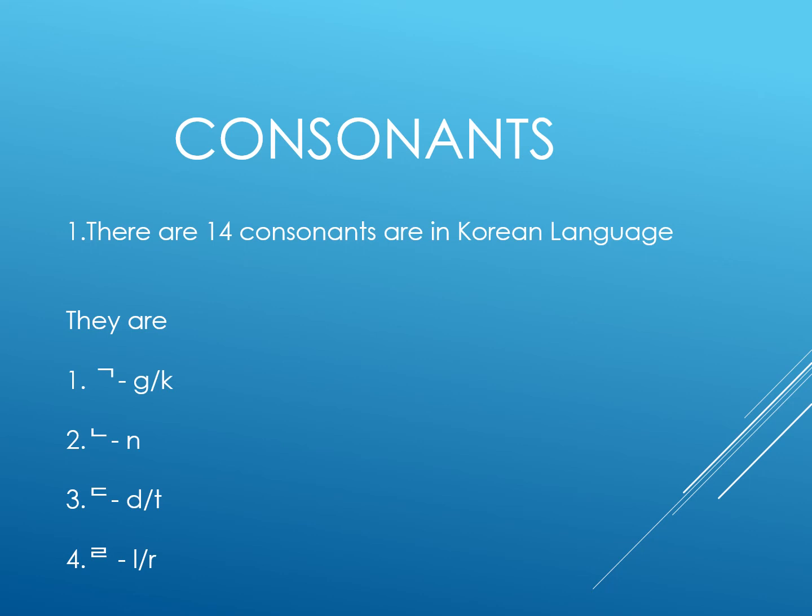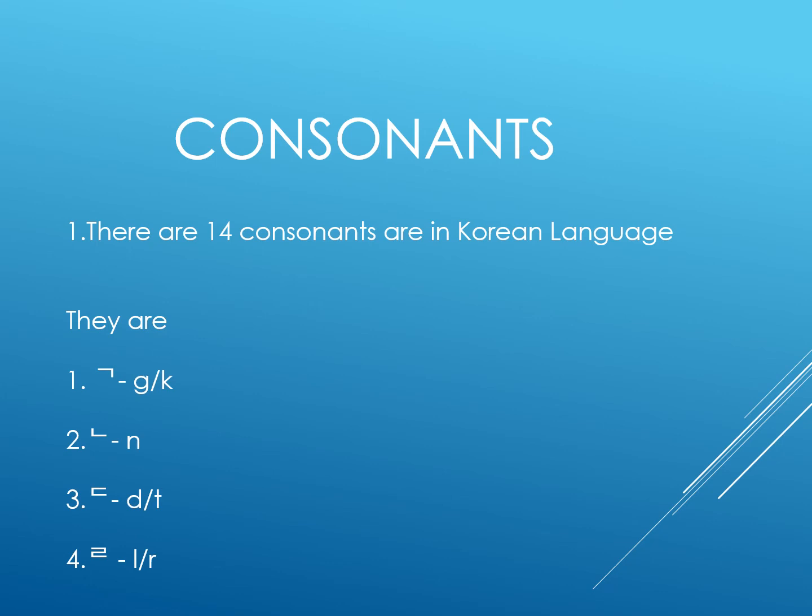Third one, sleeping line, standing line, again sleeping line. It is very easy to write. This sound is da or ta. If the sound comes in any letter or word, you have to write this symbol only. If ta sound comes, again you have to write this symbol only. You should not stretch while you're pronouncing. You have to pronounce in a simple sound, like ga, ka, na, da, ta.